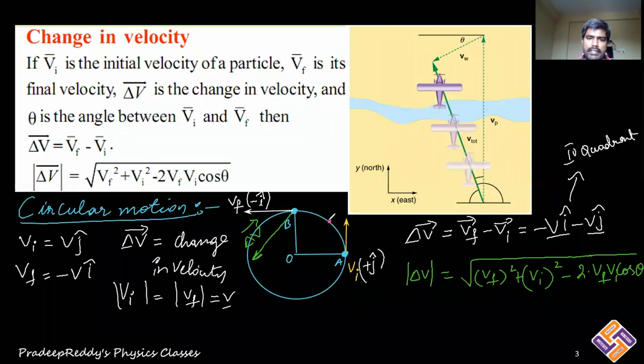If I draw the velocity vector at this position, it has an x component and a y component. At this point too, and here too. So this is one of the best examples of motion in a plane.